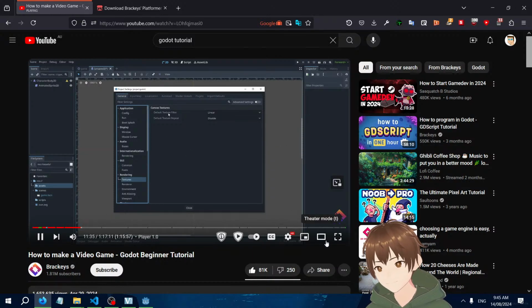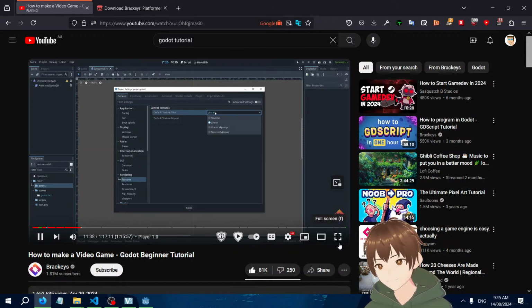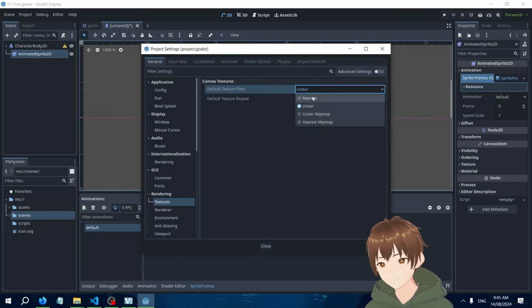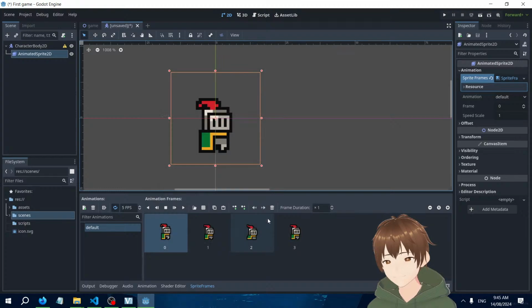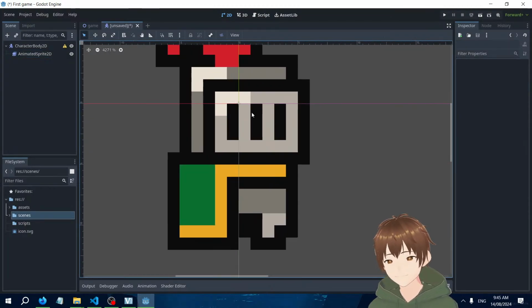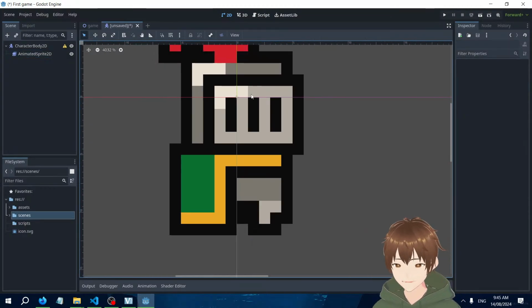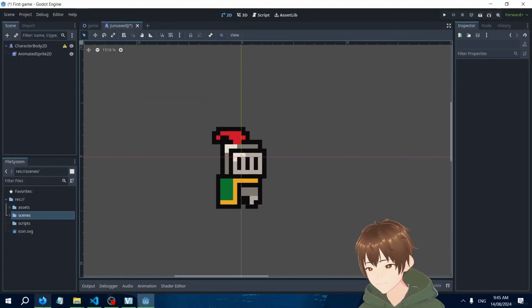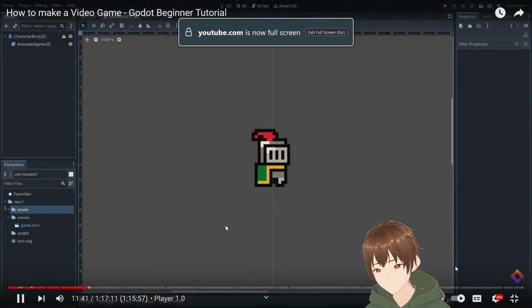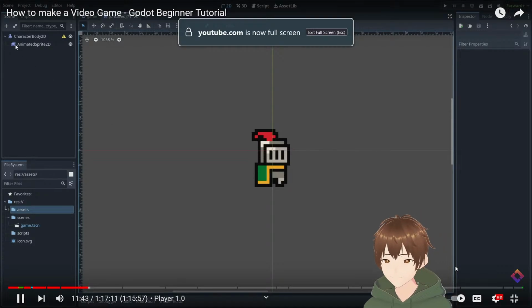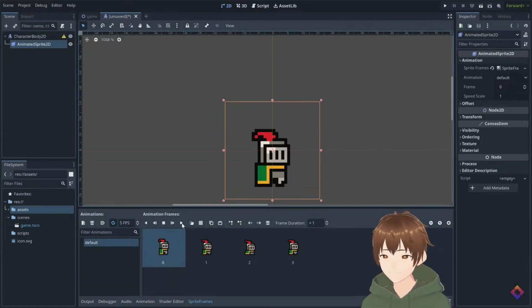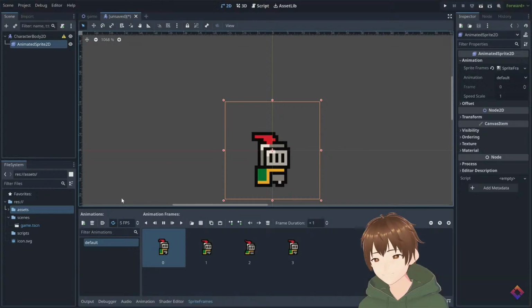And here on the default texture filter, let's change this from linear to nearest. He's so clean. Which will immediately make our pixel art look crisp. Then we can select our animated sprite. And let's try playing the animation. That looks great.